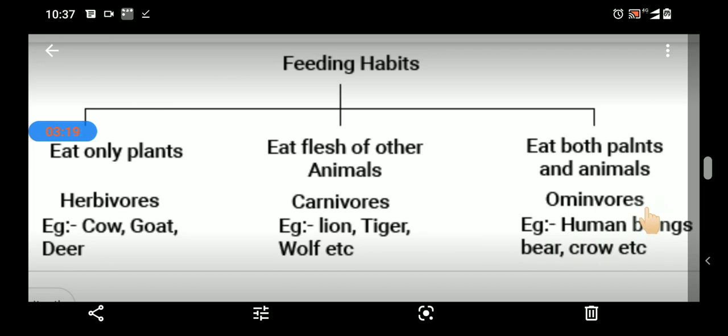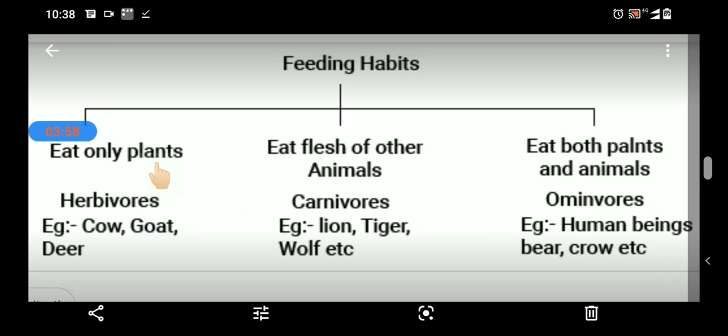Third category is omnivorous. Omnivorous are those who eat both plants and animals as per their wish. So the definition for omnivorous will be: animals that obtain food from both plants and animals are called omnivorous. Examples are monkey, chimpanzee, human, bear, crow, etc. Before we move to the remaining two types, we will revise this.